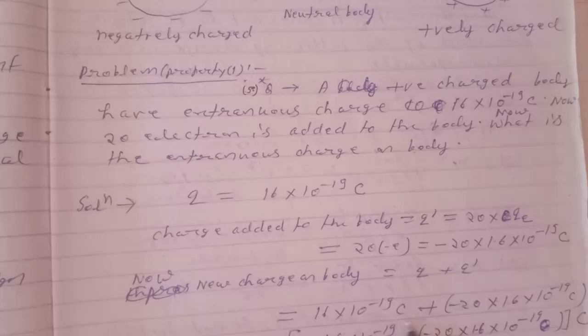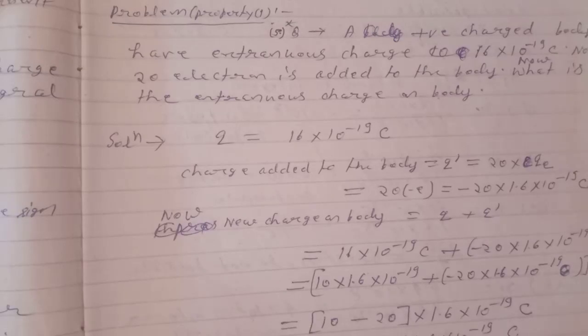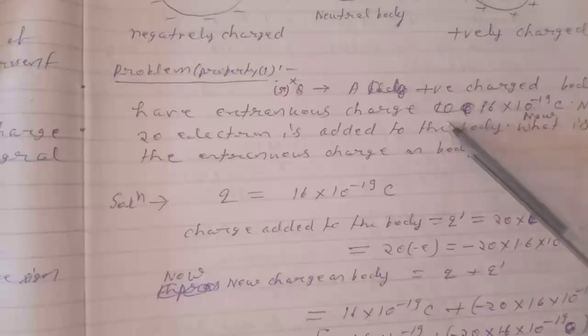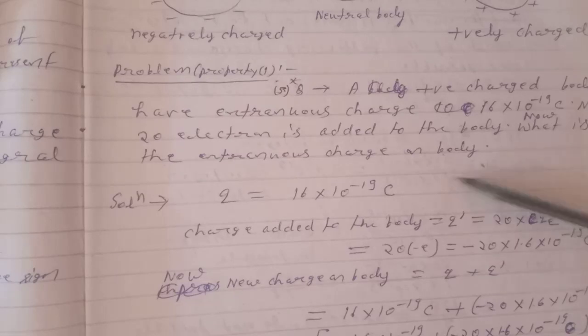So 1.6 into 10 to the power minus 19 coulomb plus minus 20 into 1.6 into 10 to the power minus 19, solving we get minus 30.4 into 10 to the power minus 19 coulomb. So now the body becomes negatively charged, because initially it was positively charged, as a positive value was given, and when we added 20 electrons, it became negatively charged.